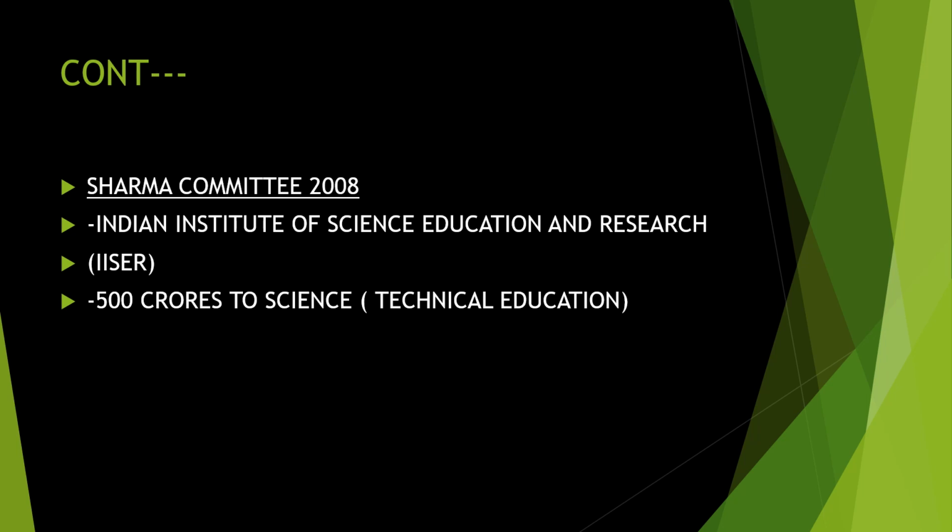Next is the Sharma Committee, 2008. Their main outcome is to bring something important for science, that is, the Indian Institute of Science Education and Research, IISER, and 500 crores for science and technical education. They decided to do that. So technical growth can be brought out, and science can grow as well. So they gave importance to science.